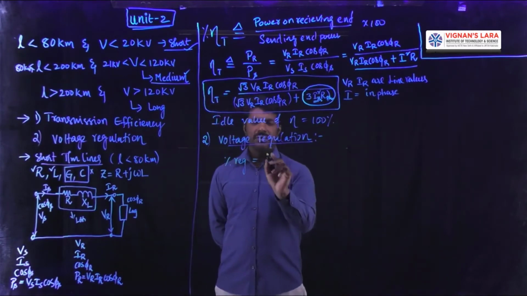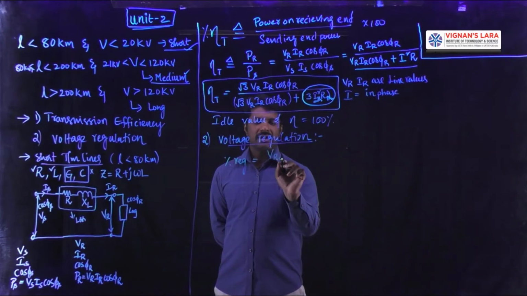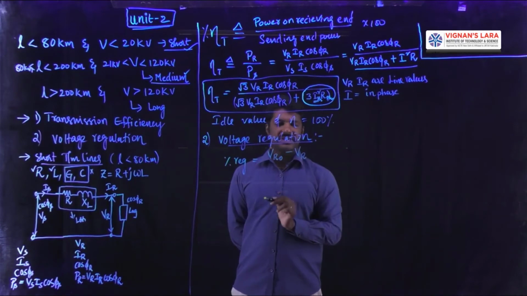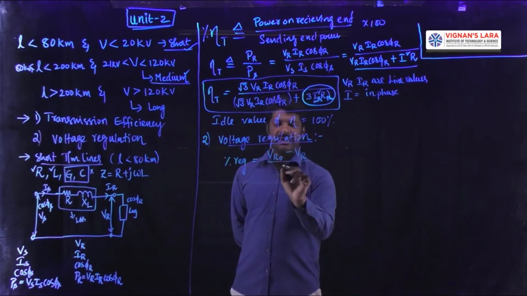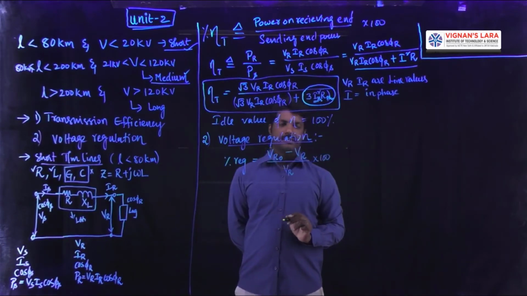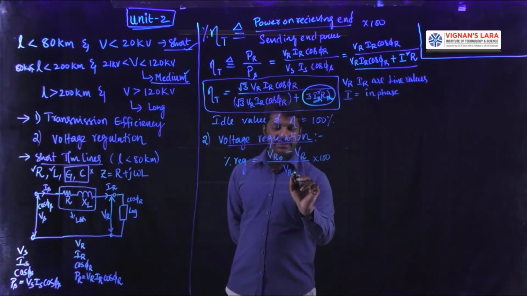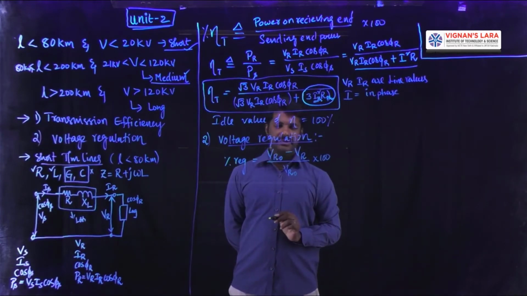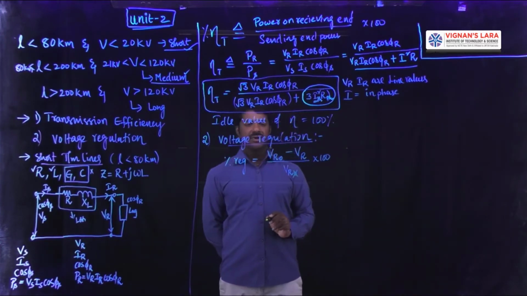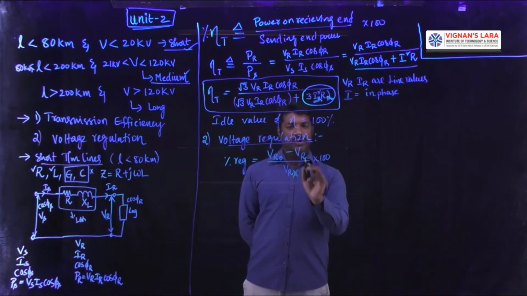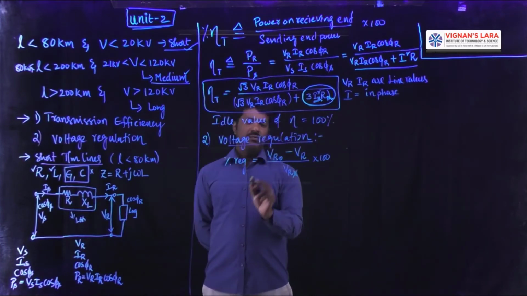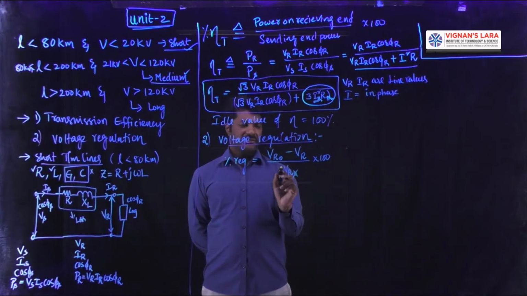It is equal to the no load voltage VR naught. Naught stands for no load. VR naught minus VR, where VR stands for receiving end voltage on full load condition, divided by VR into 100. And this will be represented with the no load condition. Full load condition itself, that is VR. So percentage regulation is equal to VR naught minus VR by VR into 100.